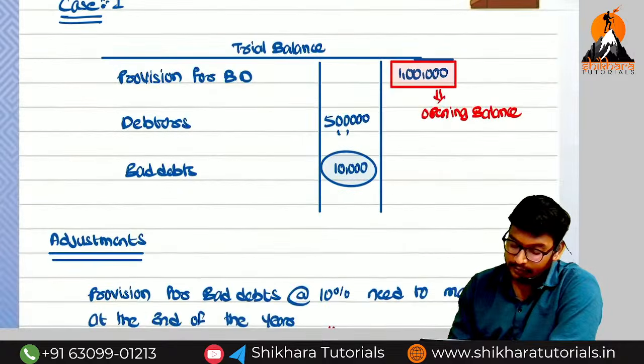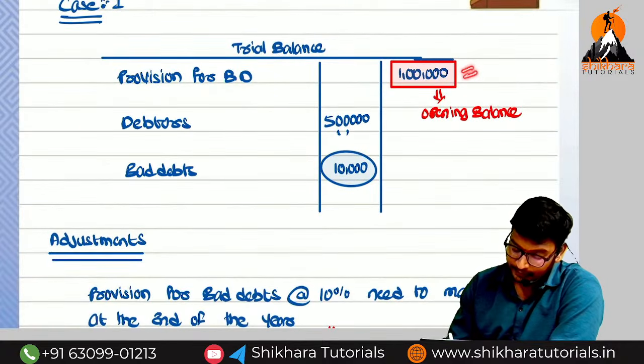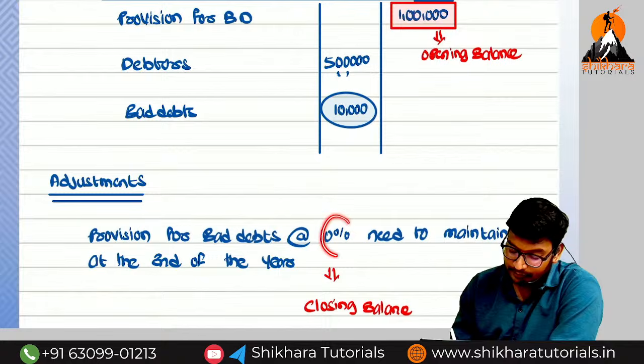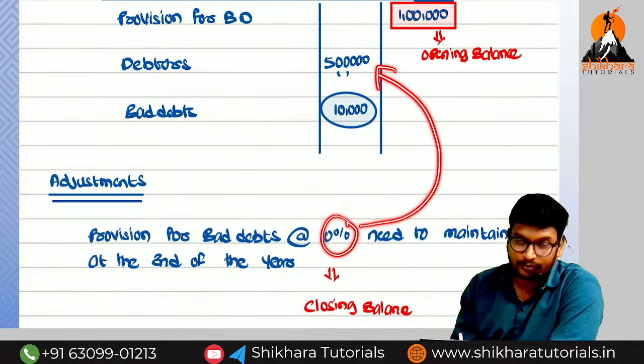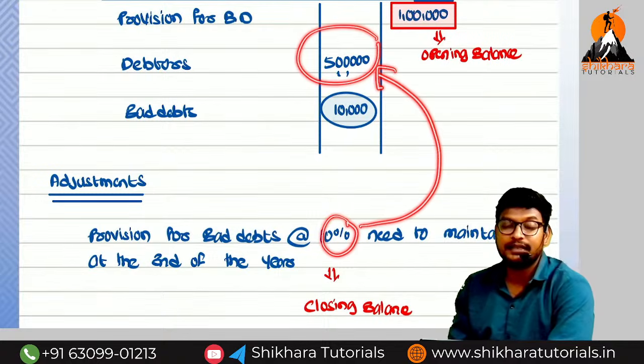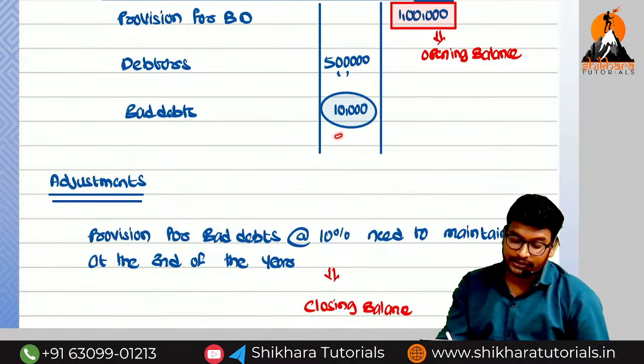So here also, what is the opening value? 1 lakh. We need to apply this 10% on which amount? On the debtors amount. What is the debtors value? 5 lakh. Can we straight away apply it, or do we need to reduce 10,000 first?